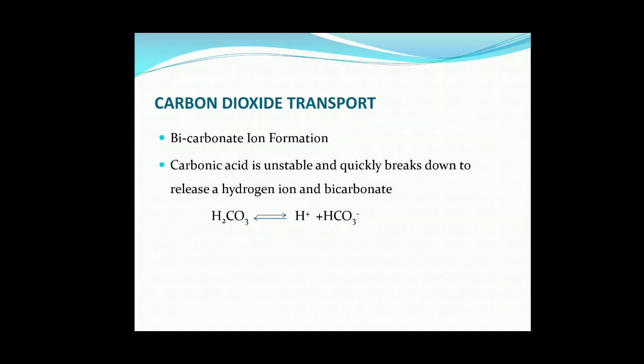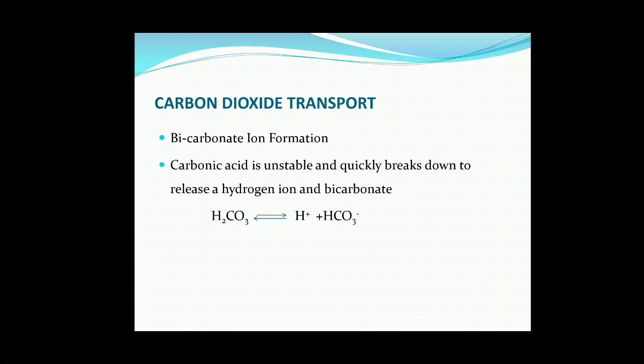That's why 70% of CO2 is transported in the form of bicarbonate ions. So, CO2 is transported by plasma 5 to 7%, 23% by hemoglobin by formation of carbaminohemoglobin, and 70% in the form of bicarbonate ions.